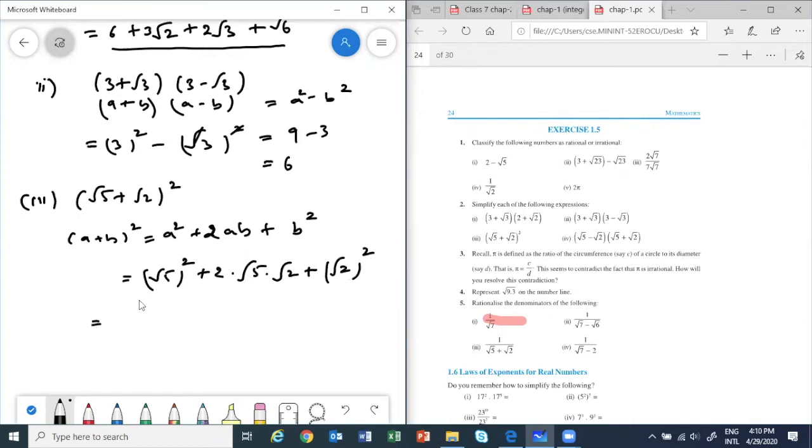Clear? So root 5 whole square will give us 5, plus 2 root 10, since root 5 into root 2 is root 10, plus 2 we will have. So how much? 5 plus 2 is 7, plus 2 root 10. This is the answer.